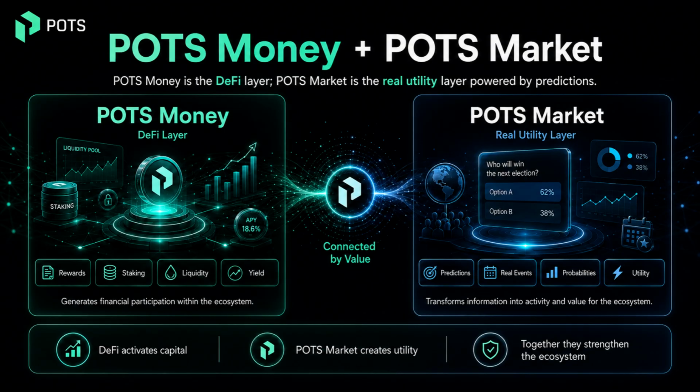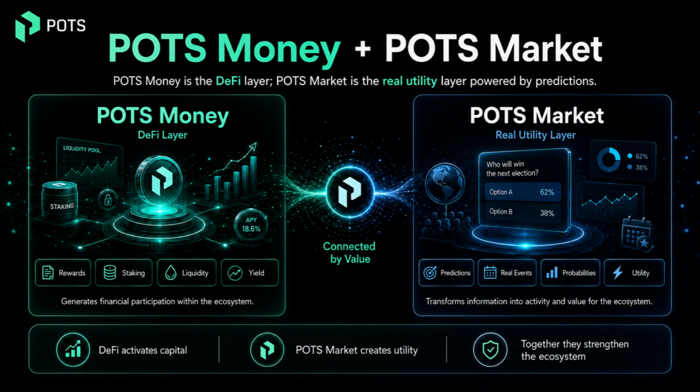POTS is divided into two main layers. The first one is POTS Money, which is the DeFi layer. This is where bonds, staking, liquidity, and yield come in. Its function is to activate capital inside the ecosystem and create a financial base. The second one is POTS Market, which is the real utility layer. Here, users participate in prediction markets based on real-world events, generating activity, volume, and useful information.